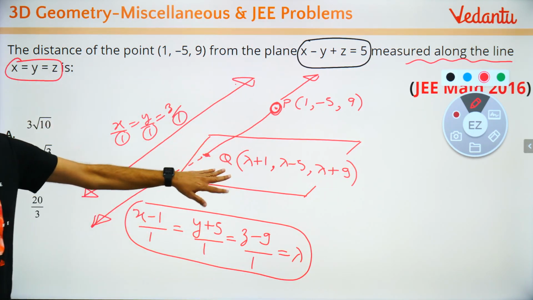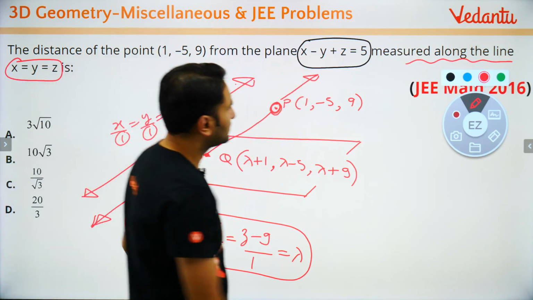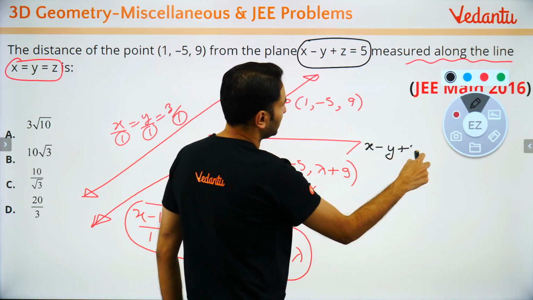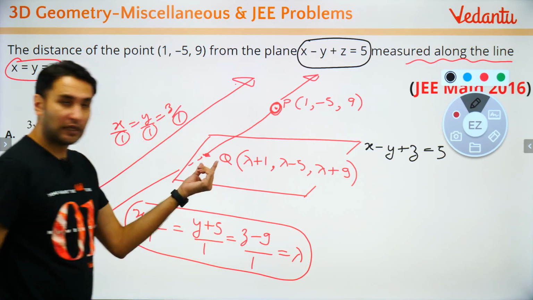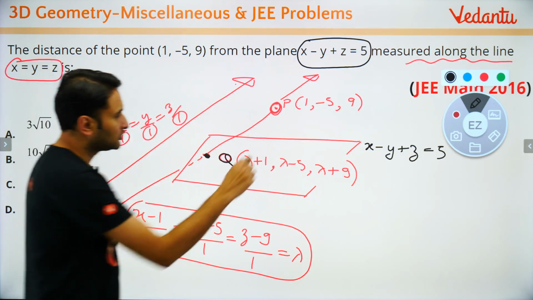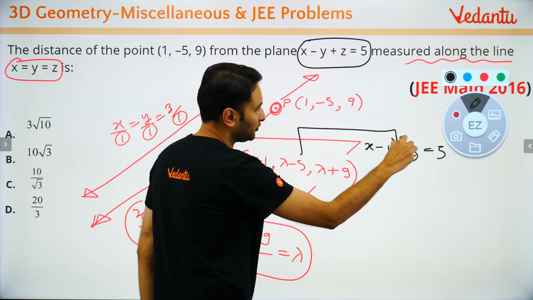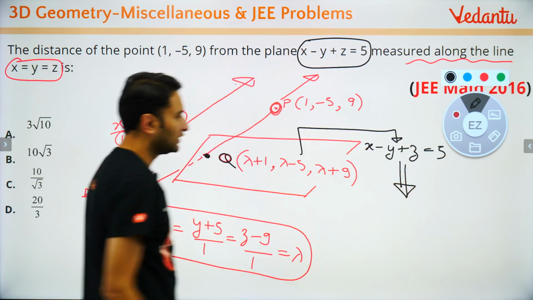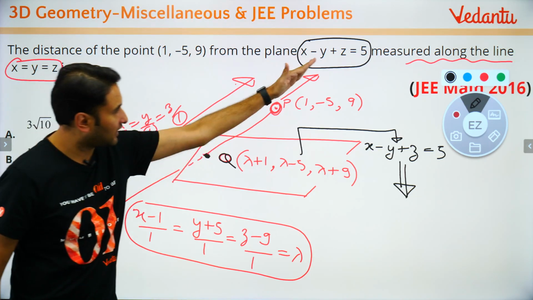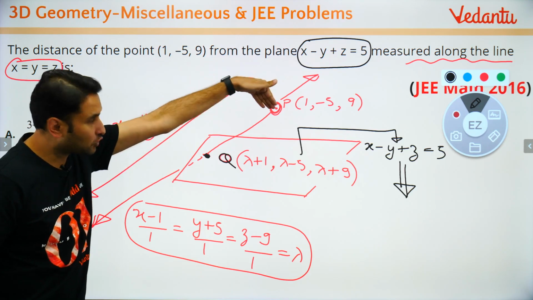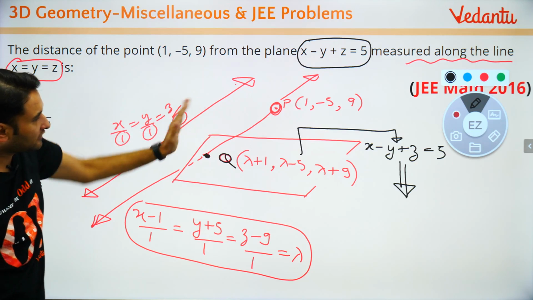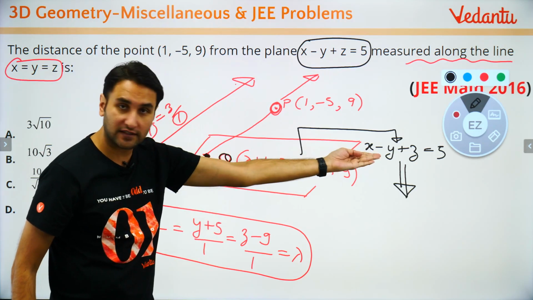So this is my point Q, but the equation of the plane was x minus y plus z is equal to 5. But the point Q lies on the plane, so this point will satisfy the equation of plane. Q is the point of intersection between the line which passes through P and is parallel to the given line. So Q lies on the plane, so this point satisfies the equation of plane.